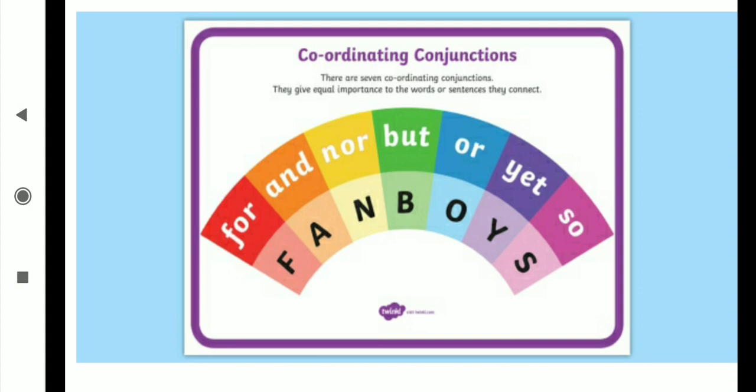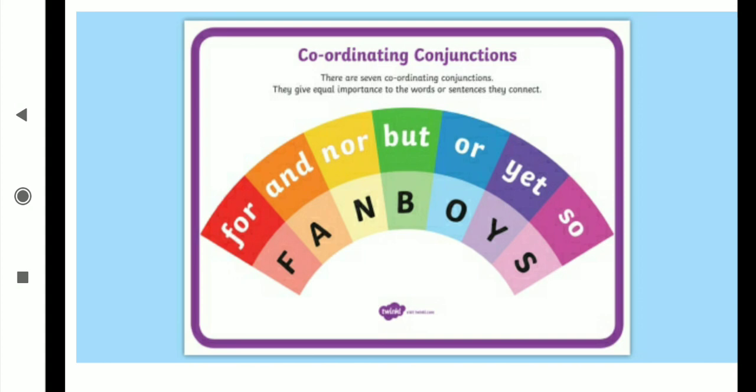When I join these two sentences by taking any one word from these 7, I will take one word from that 7. Suppose I say, I like to play cricket and I like to play chess. Then I have used "and" to join the two different sentences, and both sentences have equal importance. I like to play cricket is important, and I like to play chess is also important.